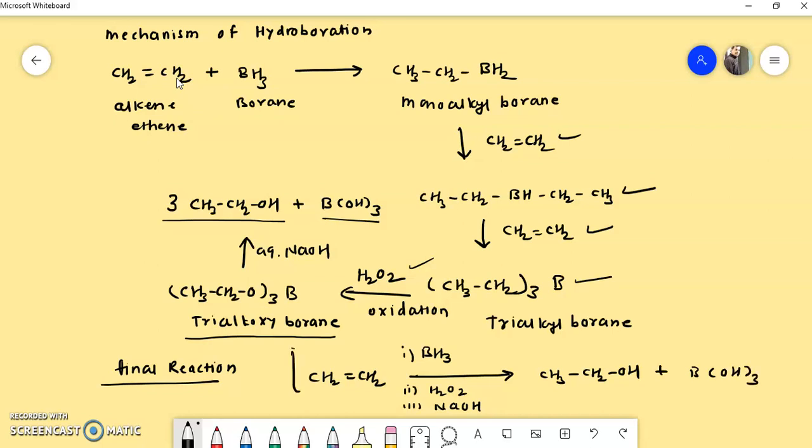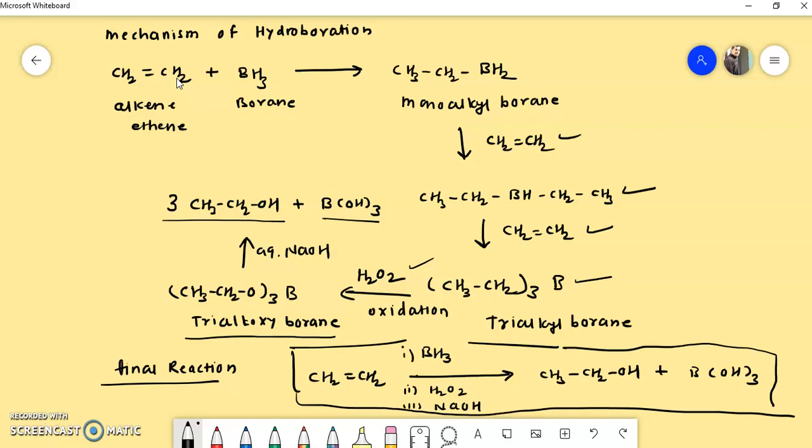This is the hydroboration reaction of alkenes, and this is its mechanism.